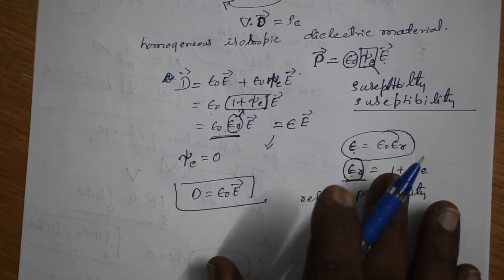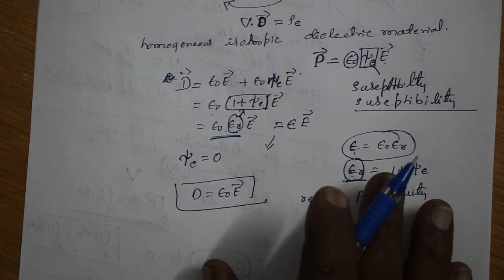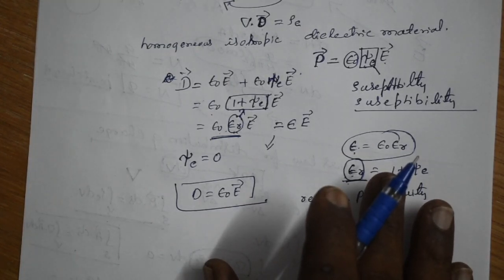Okay, so now I am going to stop my lecture, because today we have discussed the three laws. One is Gauss law for conducting material, or it is also called for point charges, then Gauss law for the distribution of charges, and Gauss law for the general materials. Okay, general material means both conducting as well as dielectric material.